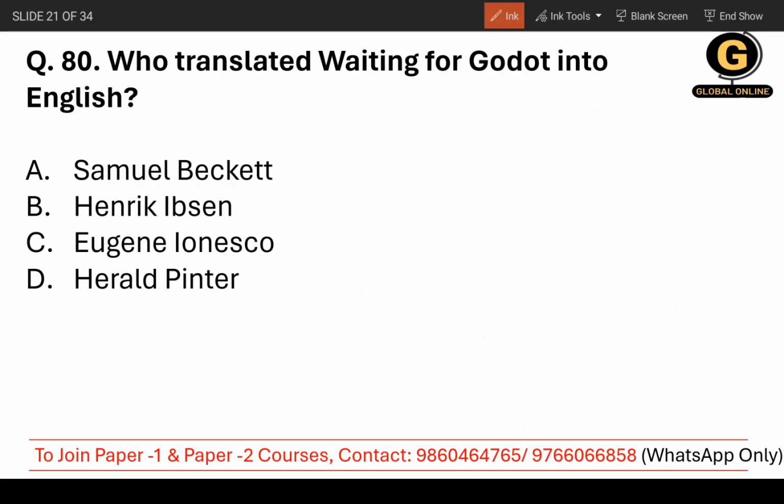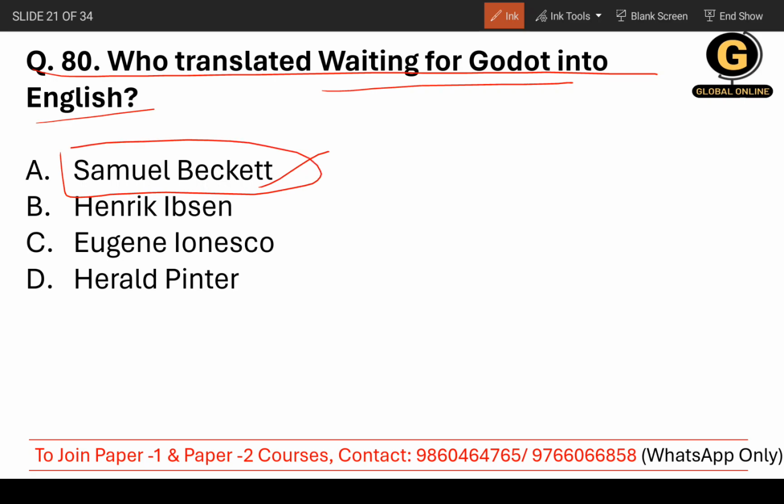Moving on to question number 80. Who translated Waiting for Godot into English? Who wrote Waiting for Godot? Of course, Samuel Beckett. But you need to answer who translated it. Sometimes the translator is different and sometimes the translator is the same. So the correct answer is Samuel Beckett, because Samuel Beckett translated Waiting for Godot.